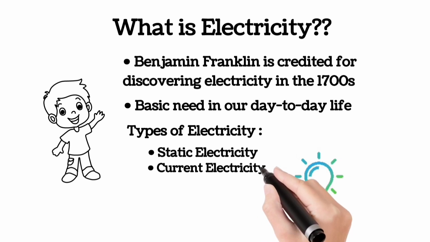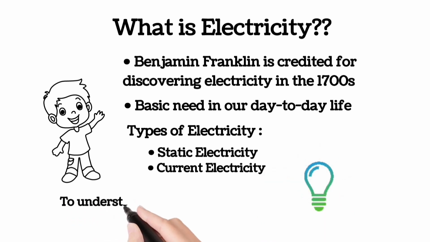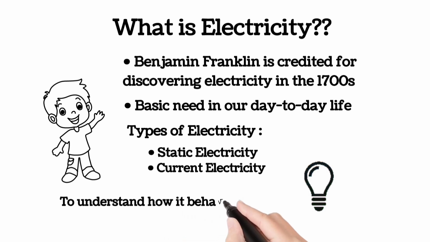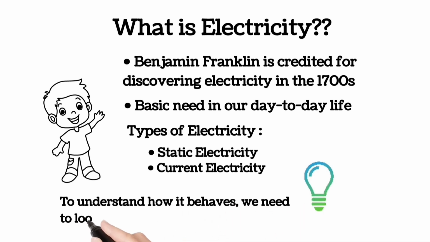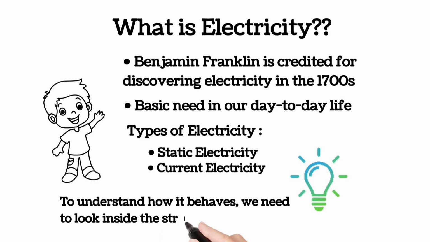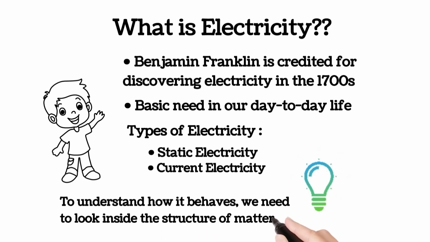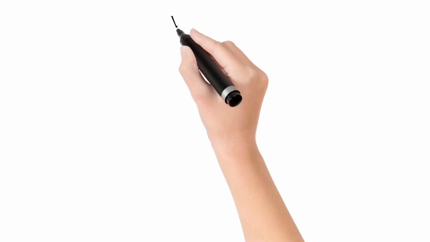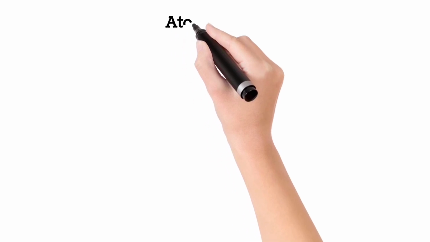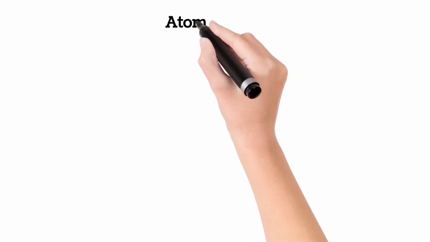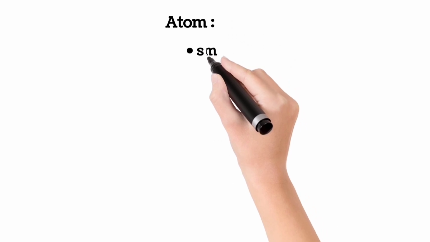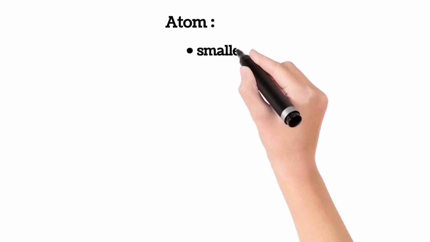And now, to understand how electricity behaves, we need to look inside the structure of matter. Matter is anything that has mass and occupies space. There are three states of matter which are familiar to us: solid, liquid, and gas. Matter is made up of tiny particles called atoms. The universe is thought to consist of three types of substance: normal matter, dark matter, and dark energy.